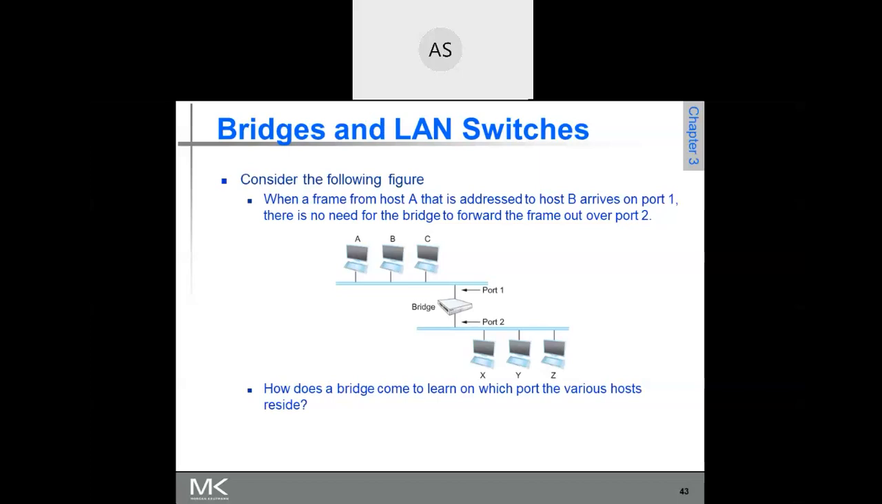48 bits. Good. Okay, 48 bits. So now in IPv6, how many bits are there? 128. Good. 128 bits. So now see, the IP address is a logical address.